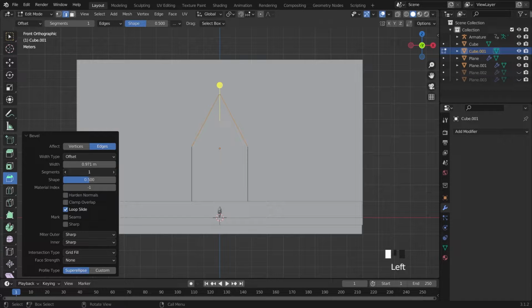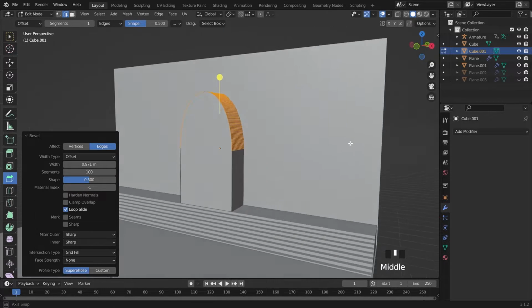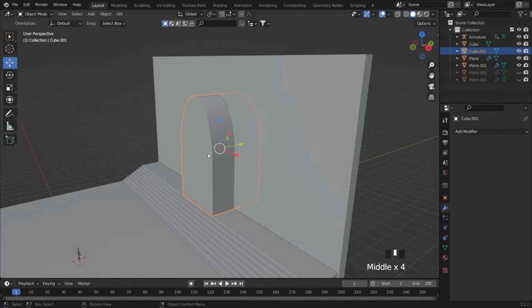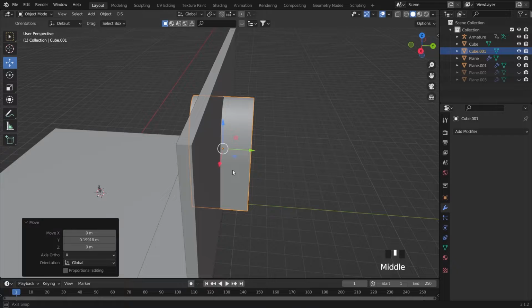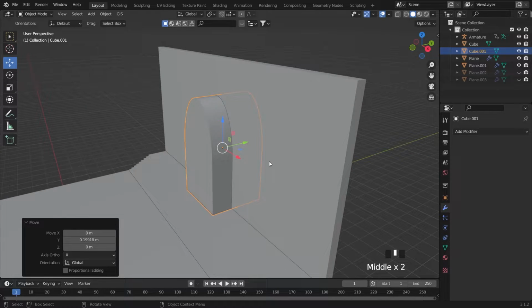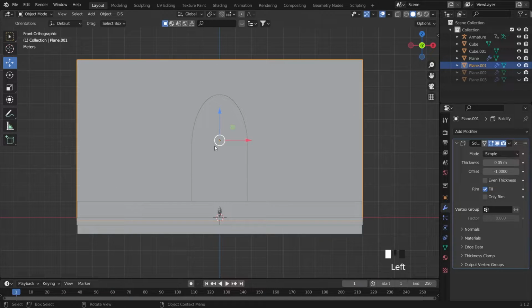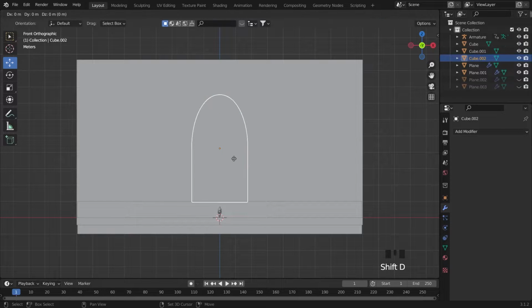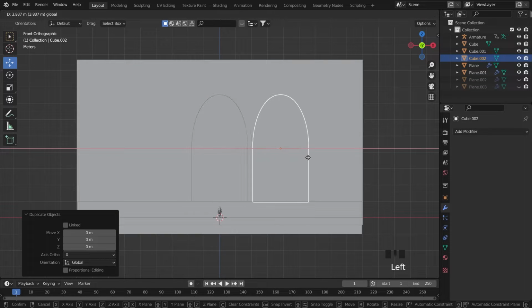For the segments, we will make it 100, so we'll have some window, like a window, right? Or on this side will be like some door, a door.